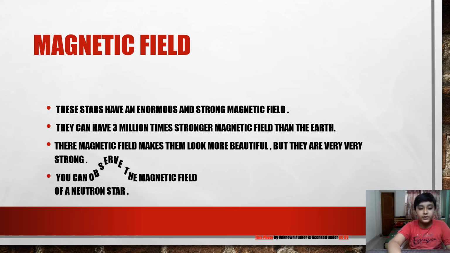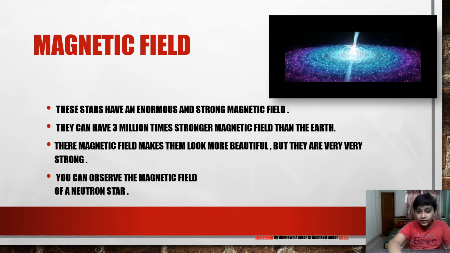You can observe the picture of the magnetic field of a neutron star. You can see those colors around it. That's because of the magnetic field and the other substances present in the space. Okay. So let's move to our next topic.